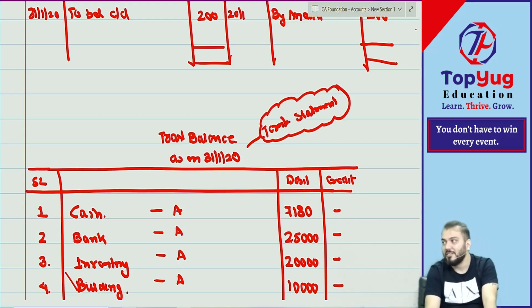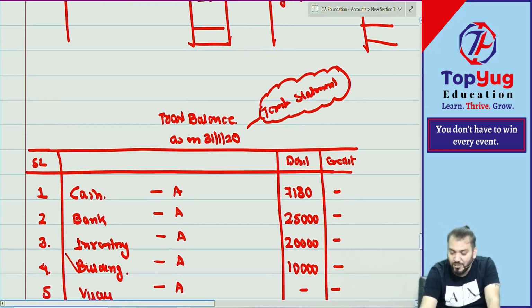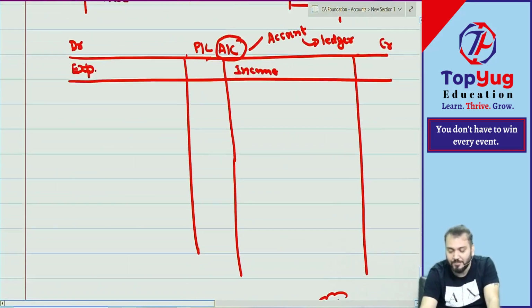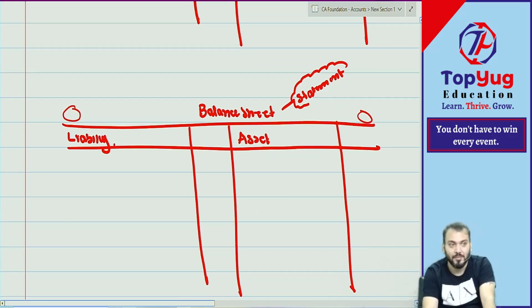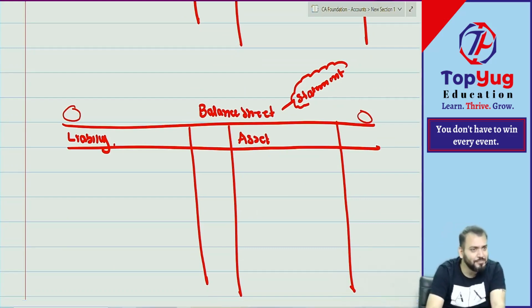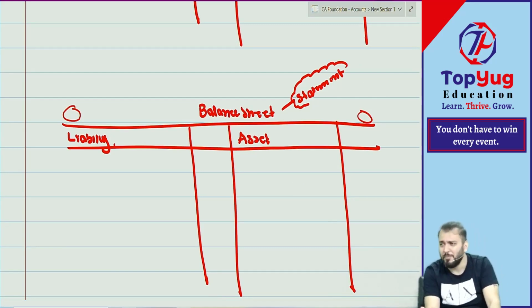Understood? Trial balance is a statement that is temporary, for the time being. Right? My question is, trial balance is a statement. It will be prepared in journal or ledger? Neither in journal. In a piece of paper. बोलना yes ना रे.